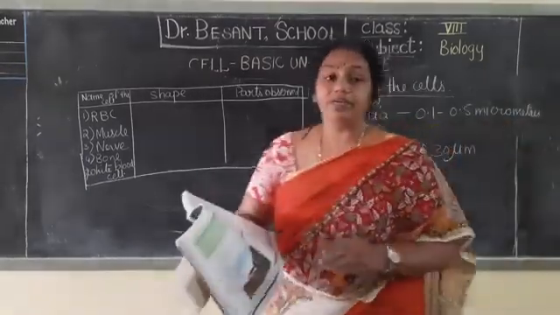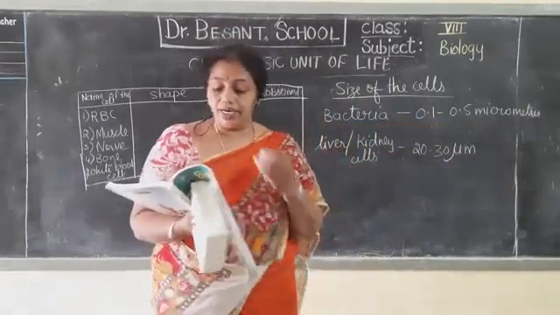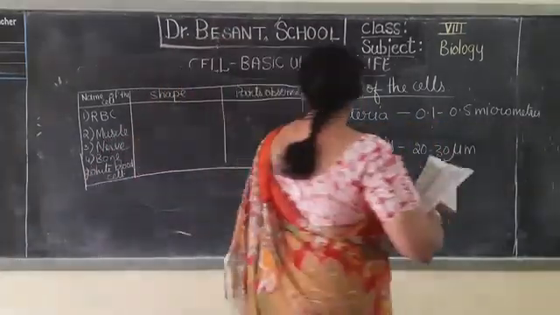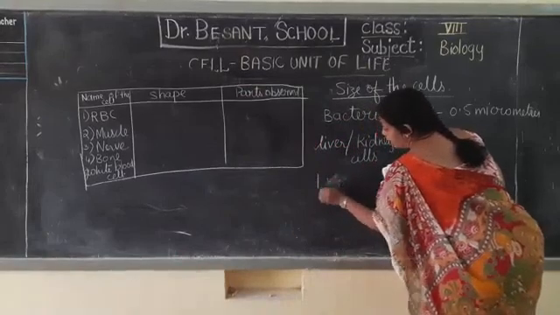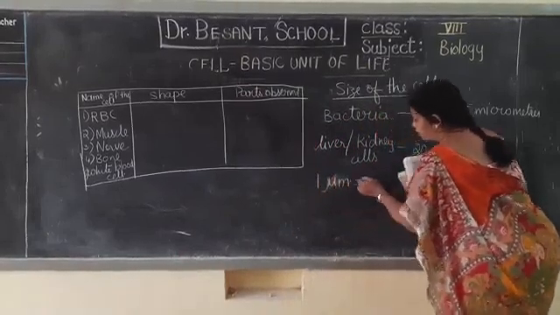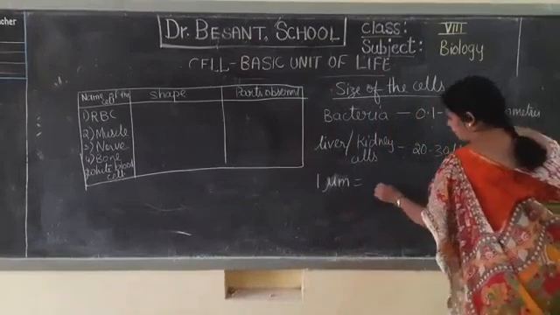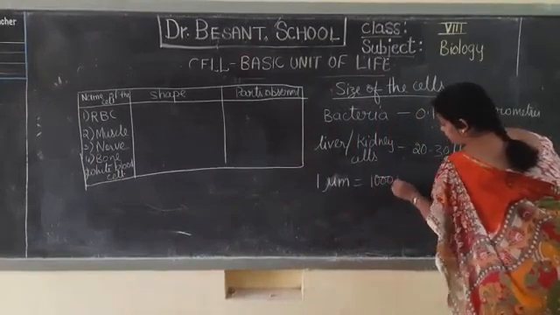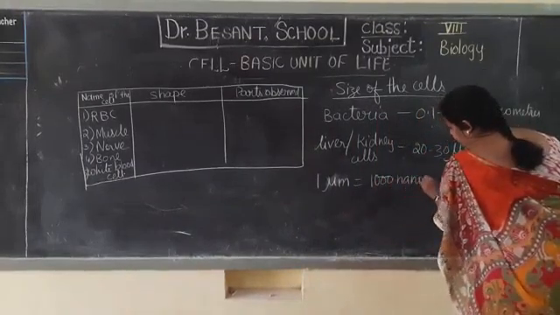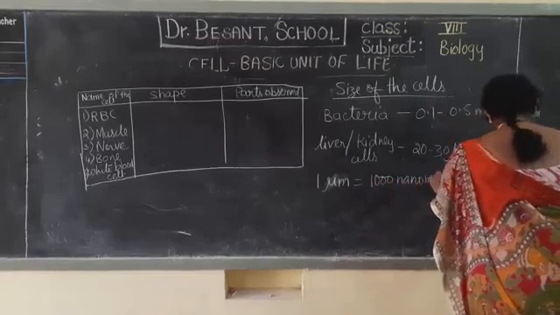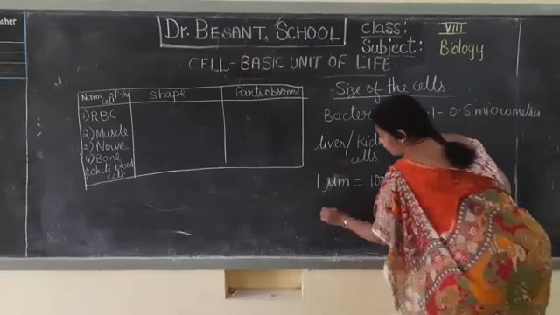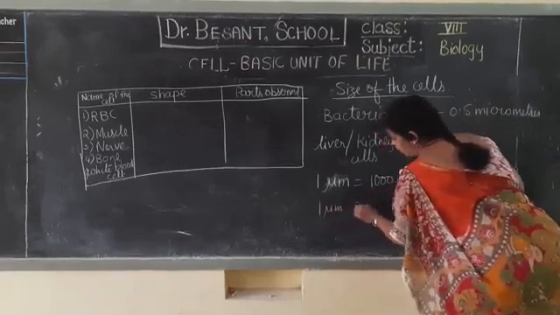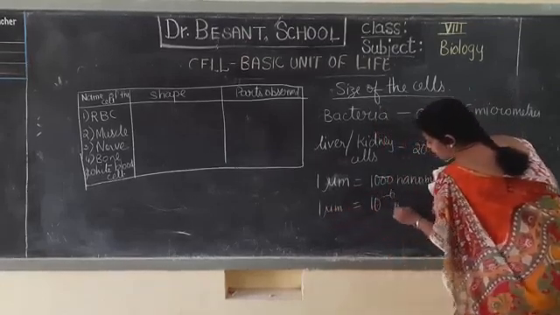So here one table is given, 1 meter is 100 centimeters, like that. For our convenience, we can write 1 micrometer is equal to 1000 nanometers. Or 1 micrometer is equal to 10 to the power minus 6 meters.